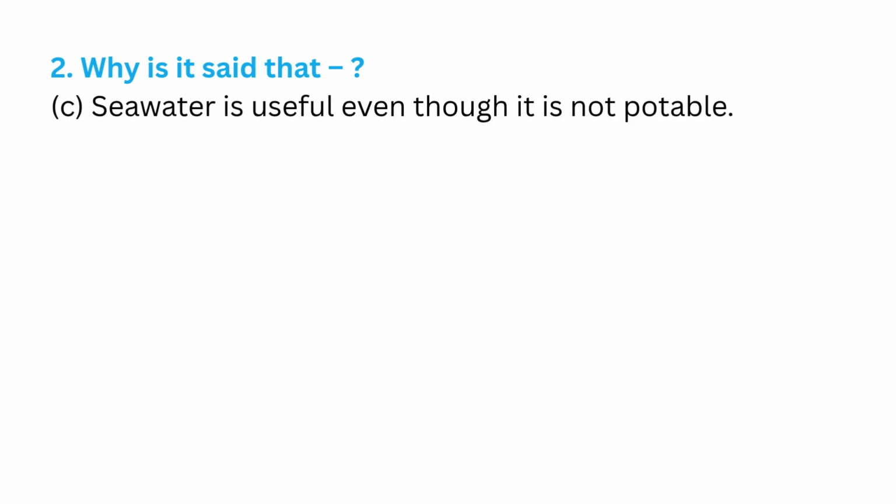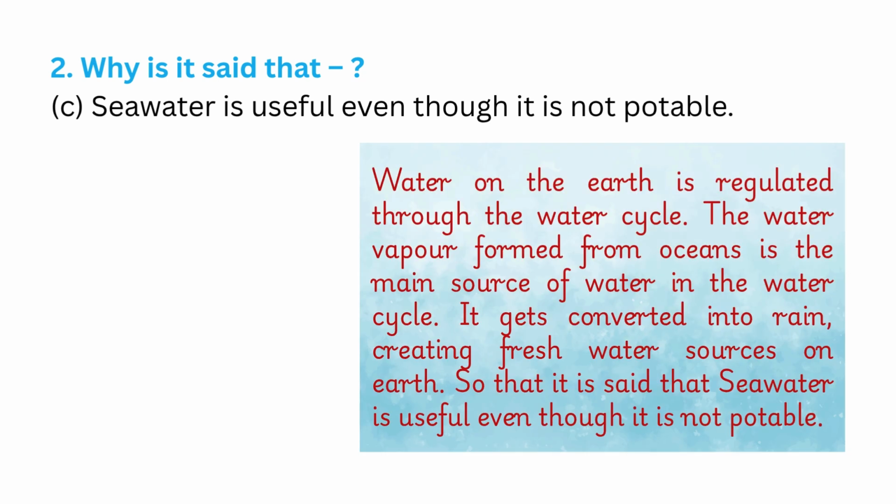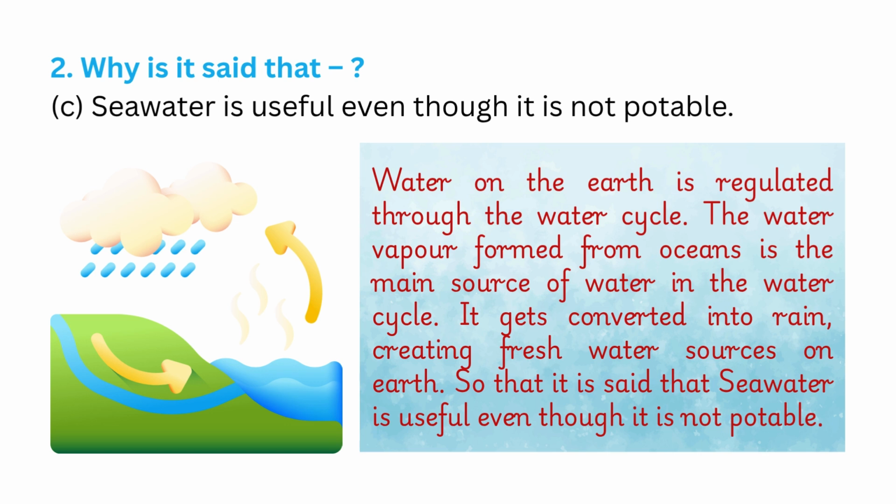Next question. Why is it said that seawater is useful even though it is not potable? Water on the earth is regulated through the water cycle. The water vapor formed from oceans is the main source of water in the water cycle. It gets converted into rain, creating fresh water sources on earth, so it is said that seawater is useful even though it is not potable.